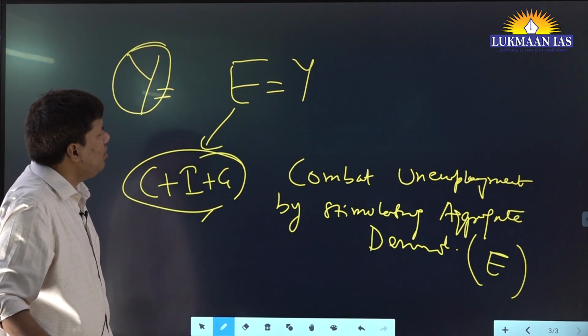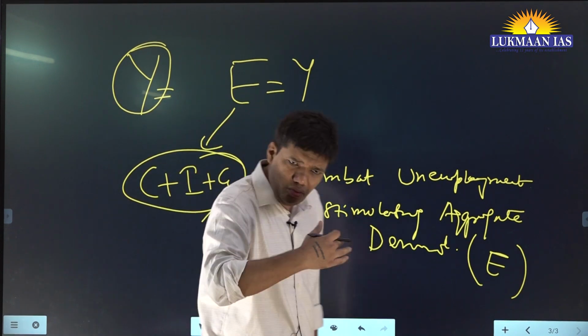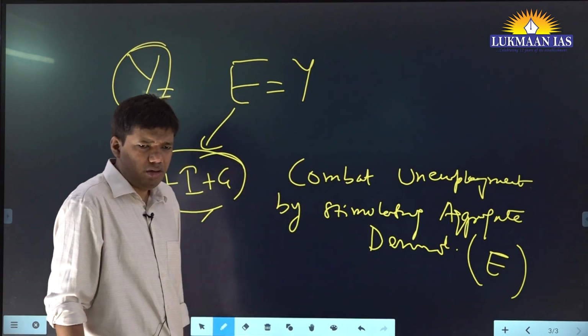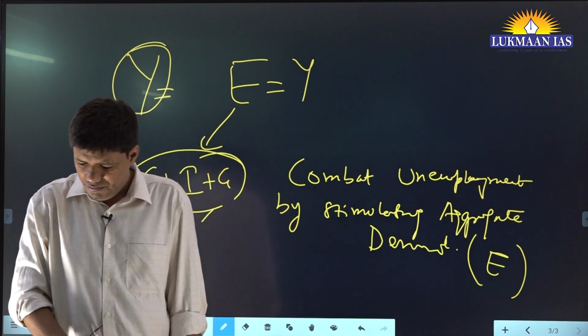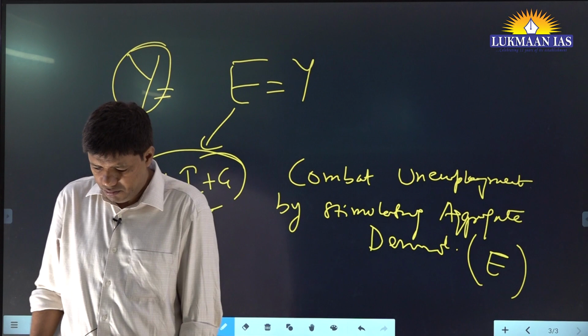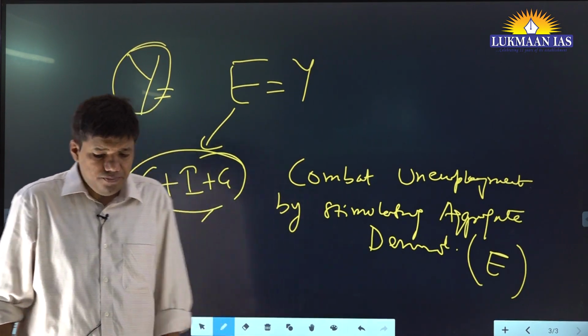Now we are moving from the classical school to the Keynes school, right? So you can write Keynesian economics.